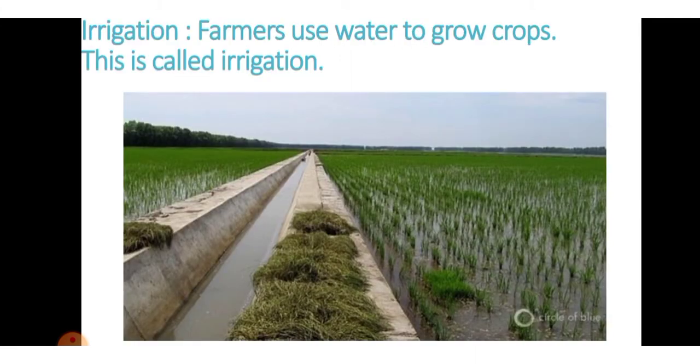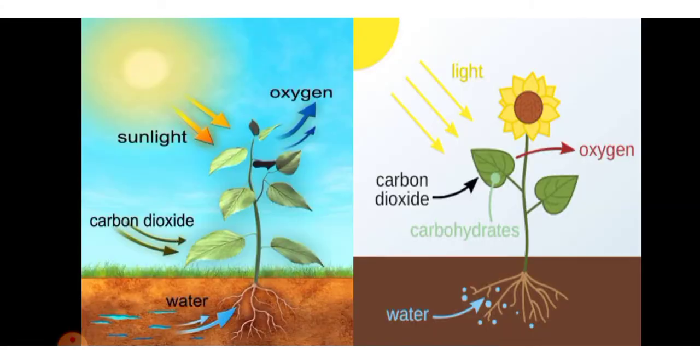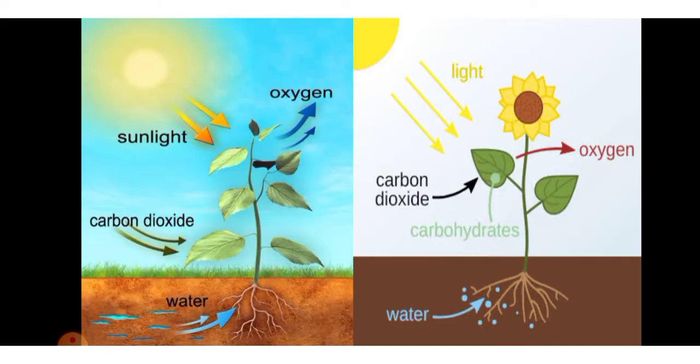Now we know the different uses of water. The very important use is that water is essential for surviving. It is used for irrigation, that is, farmers use water to grow crops. Plants grow with the help of water only, as plants carry out a very important process: they make their own food. Plants are producers, they produce their own food in the photosynthesis process. They use water, so plants are also using water. And we are all heterotrophs, that's why we also depend on plants for our food.